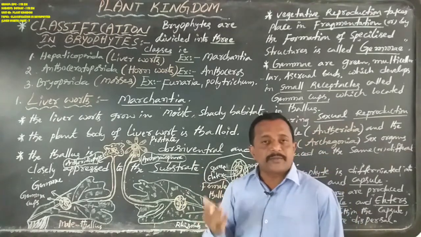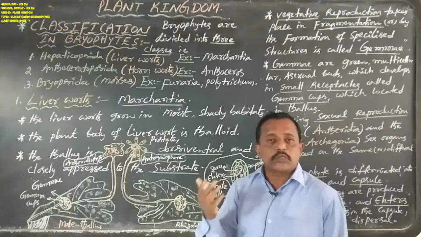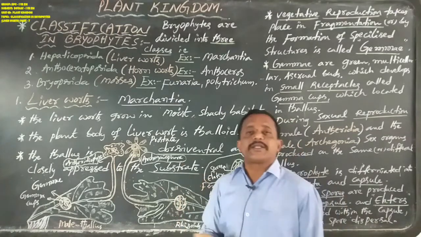In bryophytes generally, the plant body is totally made up of parenchymatous tissue.